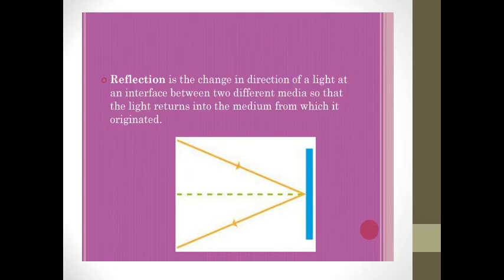So by definition, reflection is the change in direction of light at an interface between two different media so that light returns into the medium from which it originated. Let us see a day-to-day life example. When a ball hits a bat surface, it bounces back, so it is reflection.